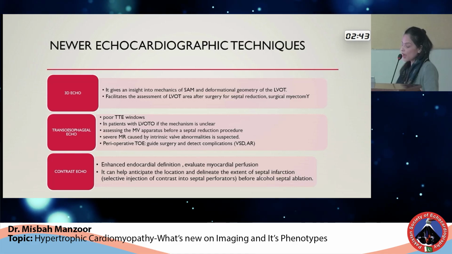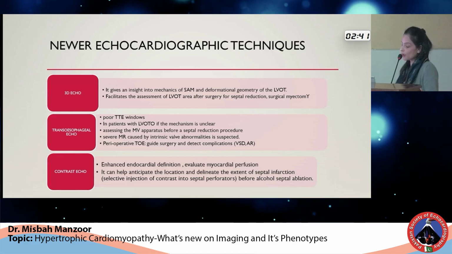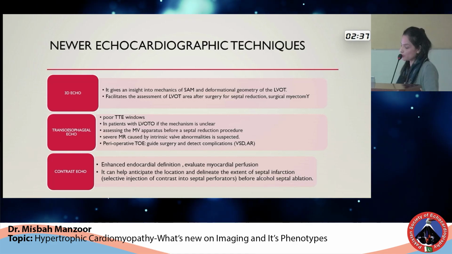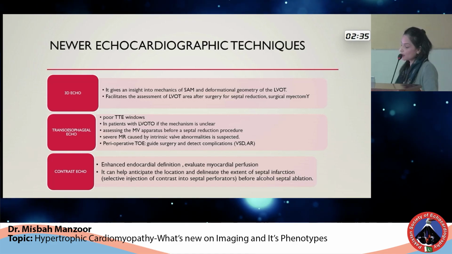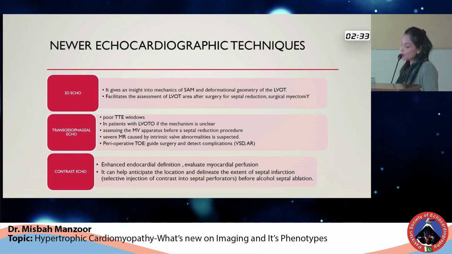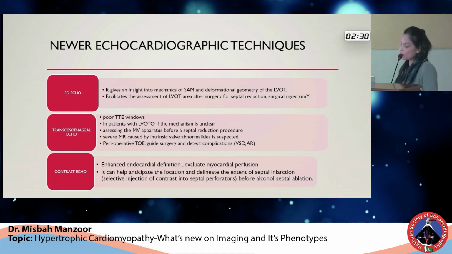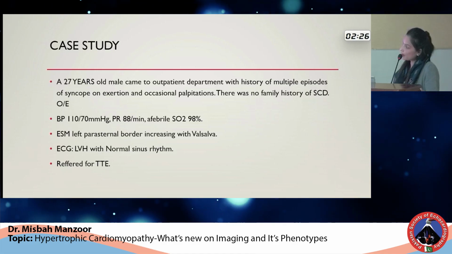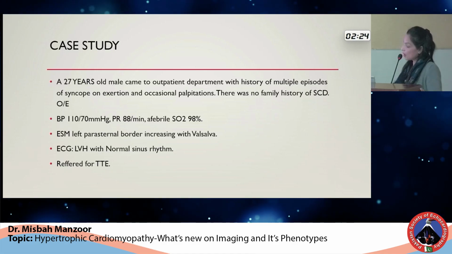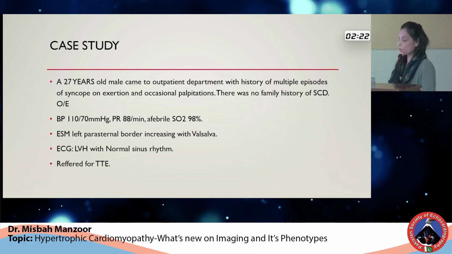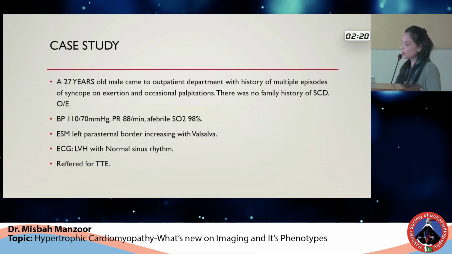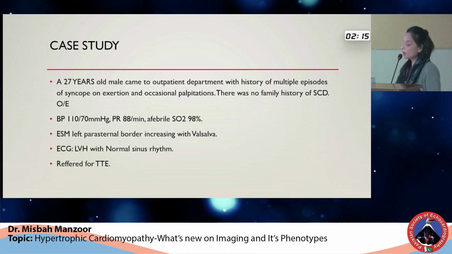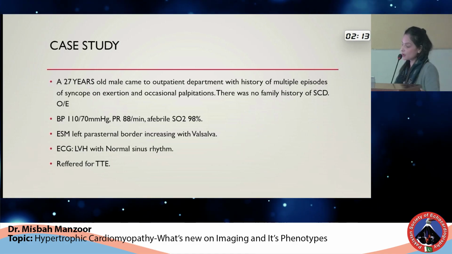Contrast echo has a good value in enhanced endocardial definition and to evaluate myocardial perfusion. And as I've discussed in the alcohol ablation therapies, it helps us to delineate the extent of septal infarction that needs to be done. So next is a case presentation. We had a 27 year old male who came to the outpatient department with history of multiple episodes of syncope on exertion and palpitations. There was no family history of sudden cardiac death.